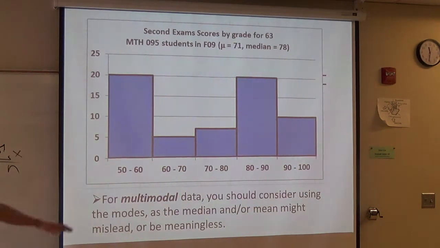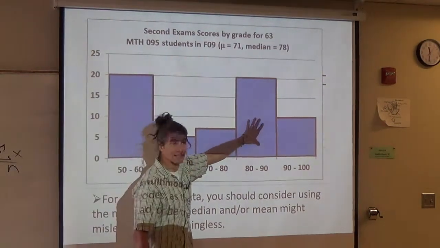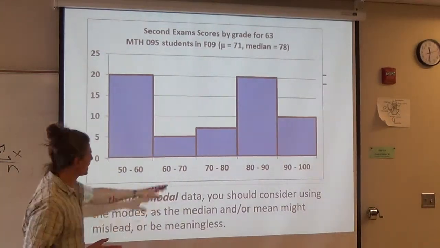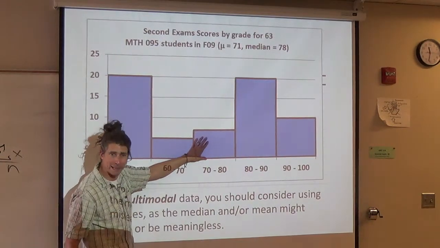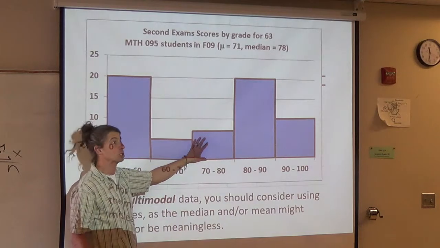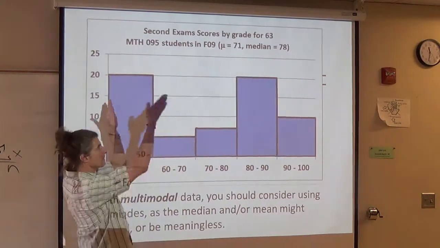A third of the class does not know what's going on. A third of the class has a B. The other third is mixed in somewhere else. Only about a sixth of the class actually performed at average or median. That's when I started thinking to myself, maybe I need to look at other stuff besides just averages and medians. Maybe I should look also at modes.